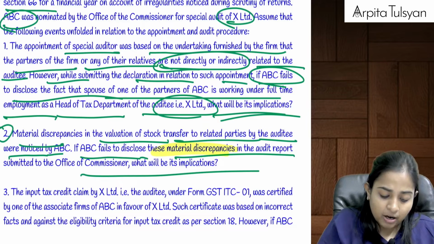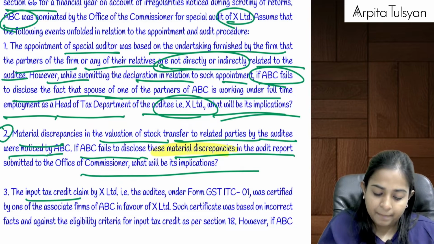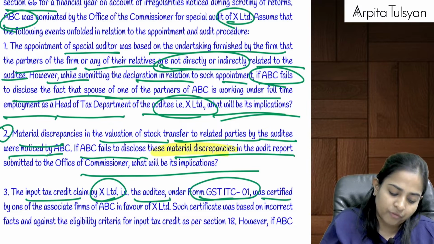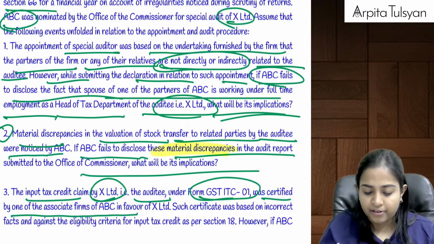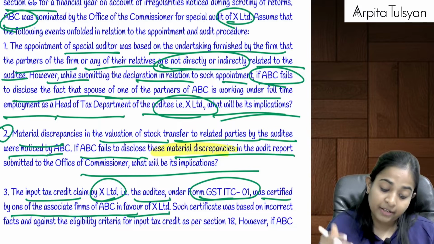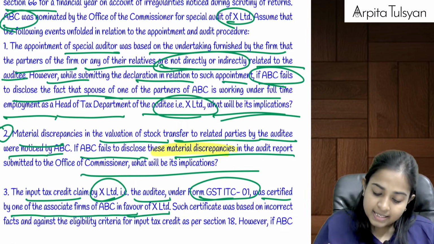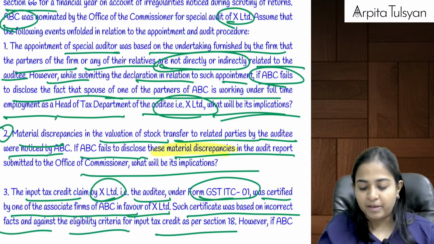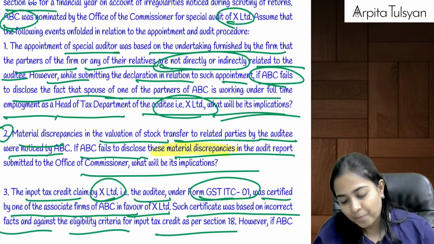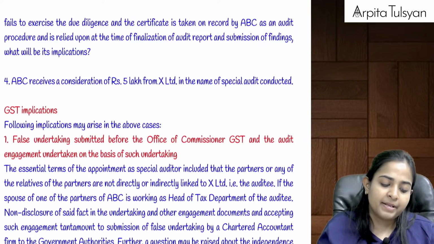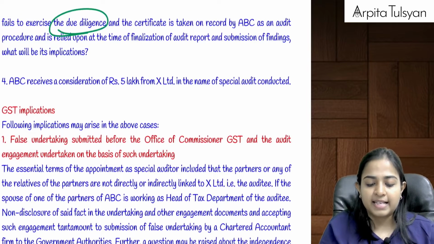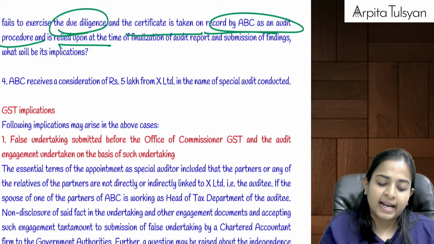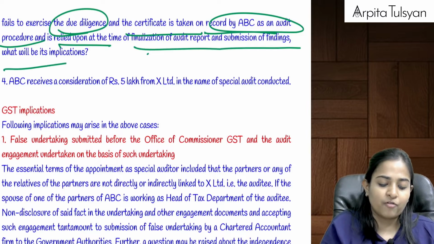Then the input tax credit claimed by X Limited, that is the auditee under GST ITC 01, was certified by one of the associates of the CA firm in favor of X Limited, in favor of the client. Such certificate was based on incorrect facts and against the eligibility criteria as per section 18. Oh my god. However, if ABC fails to exercise due diligence and certificate is taken on record by ABC as an audit procedure and is relied upon at the time of finalization, what will be the implication?